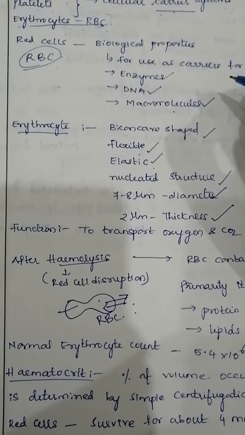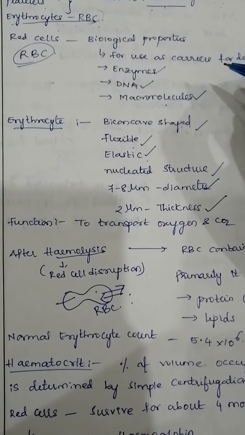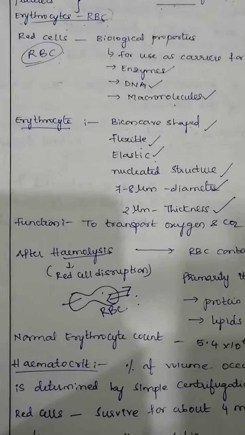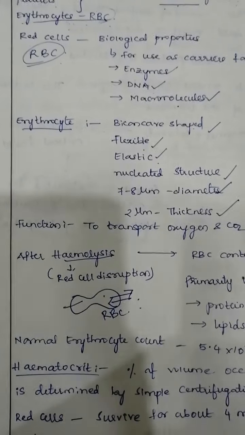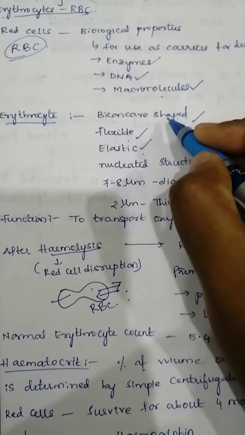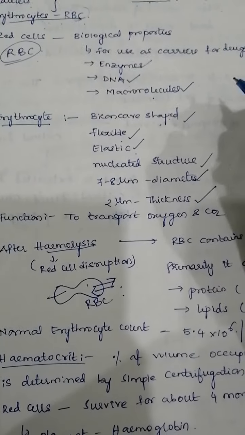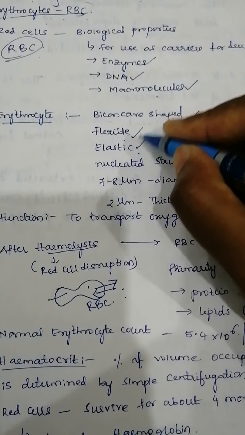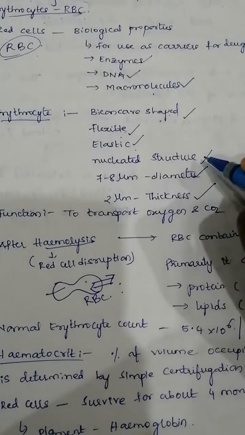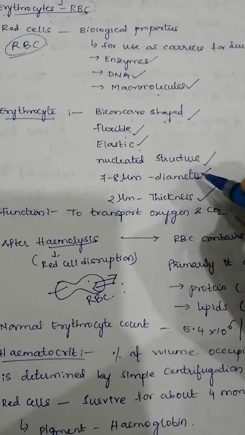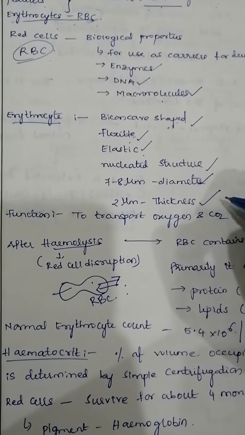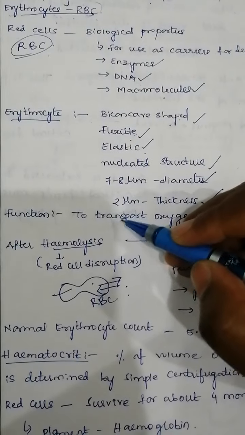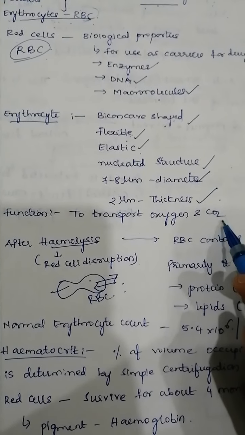We have to know the shape, size and function of your erythrocytes, which is nothing but your RBC cells. The RBC has a biconcave shape, and it is flexible and elastic, and it has a non-nucleated structure with 7 to 8 micrometer in diameter and 2 micrometer in thickness. The main function of the erythrocyte is to transport oxygen and carbon dioxide.